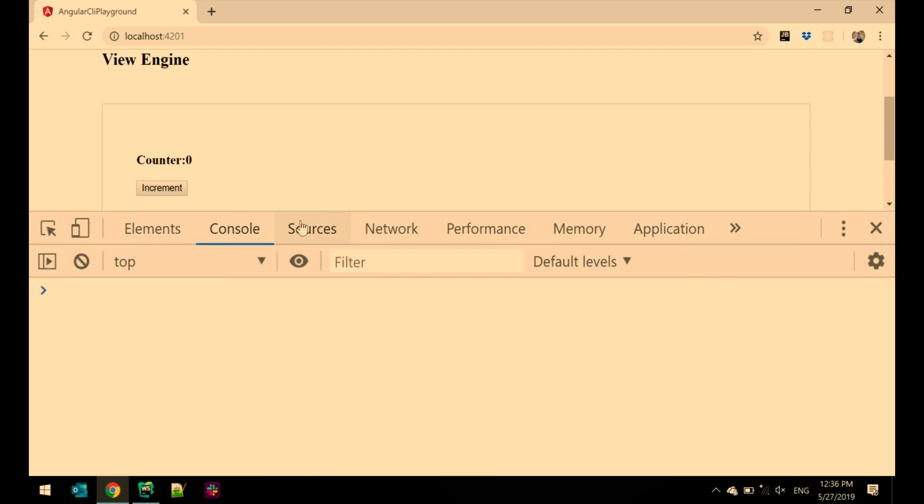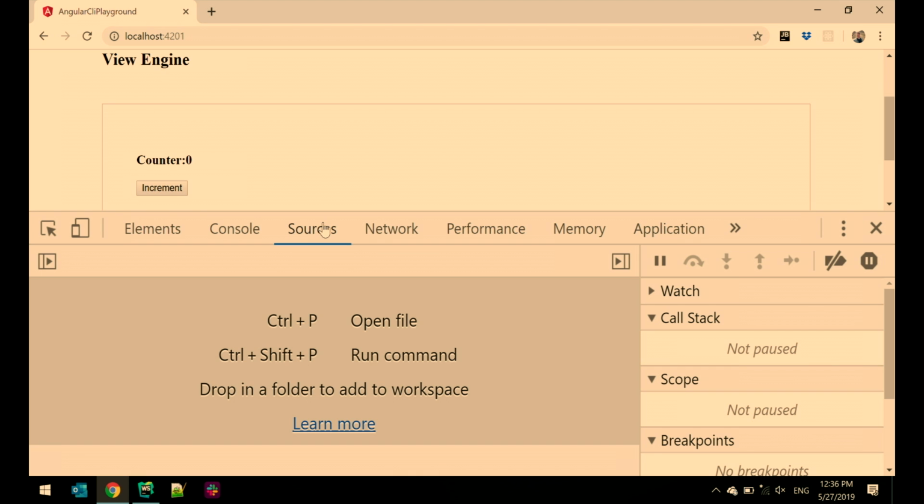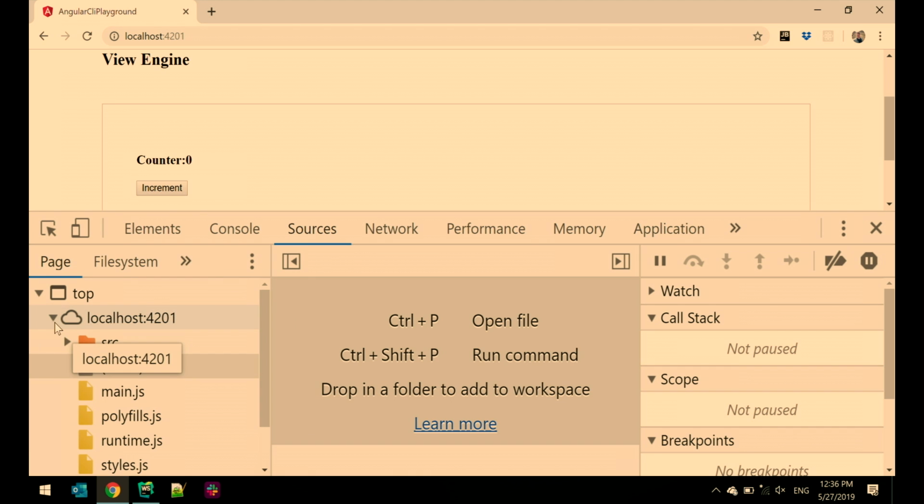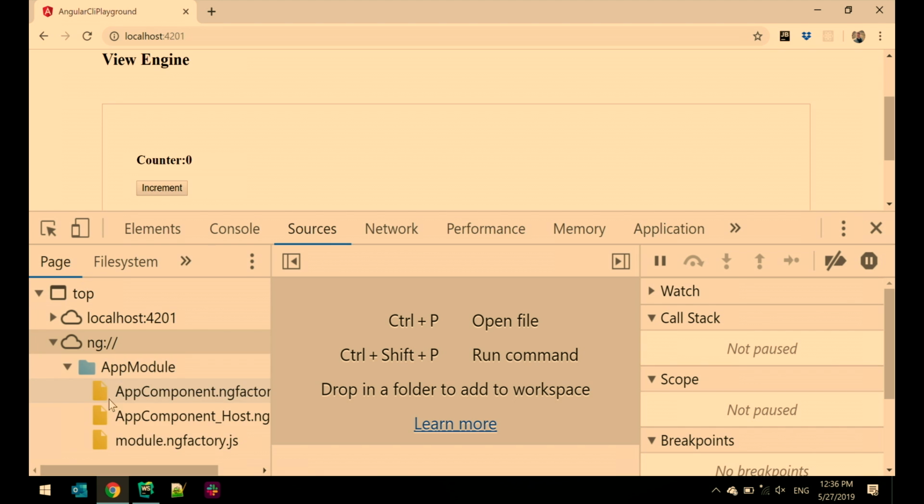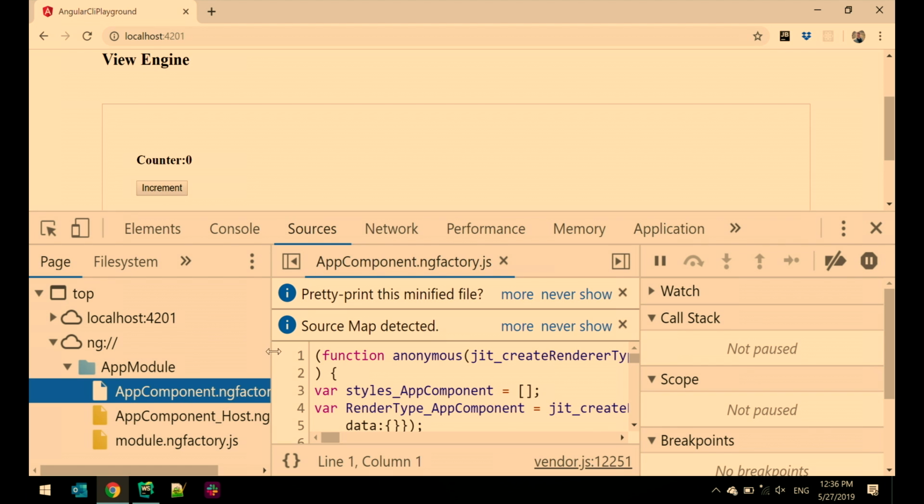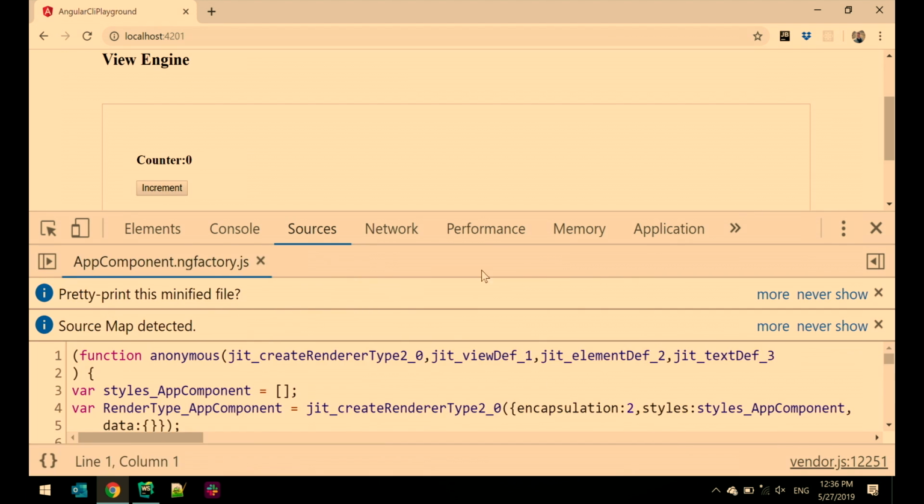You need to go and find the factory created for this component. So let me show you how to do that. You go to sources and you need to find the ng folder. This is the folder where all the compiled code goes from the Angular compiler. Here, we will find our component, which is called app component ng factory. All right, let me close this. And this. So this is the code generated for Angular.